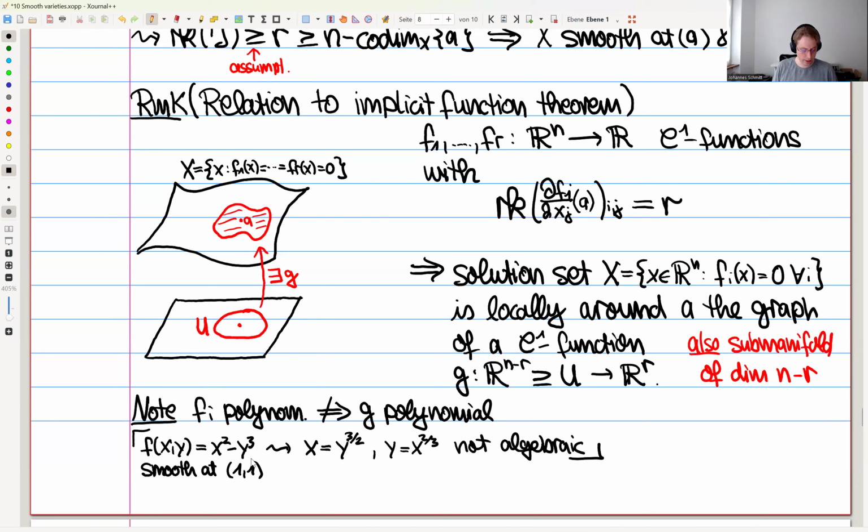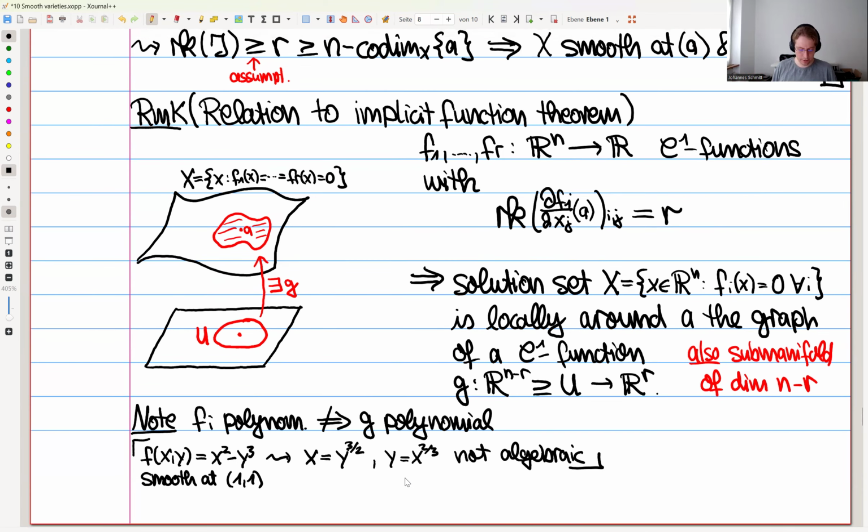Even though, you can check, for example, at the point (1,1), the Jacobi matrix gives you 2x and 3y squared. This gives you the vector (2,3), which is non-zero. So it is smooth at this point, but locally around this point it is not the graph of a polynomial function. Okay, so this is everything for now about the Jacobi criterion and ways to check what the smooth and the singular points of a variety are.